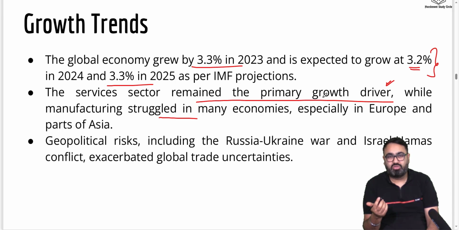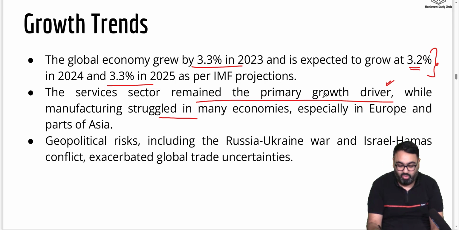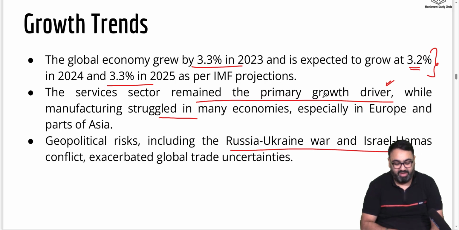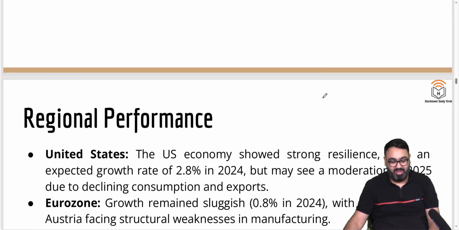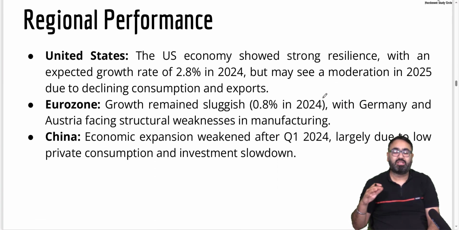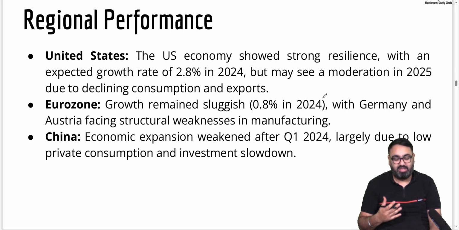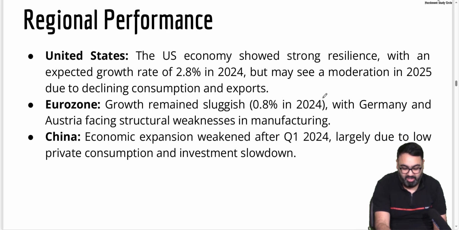The economic survey also says that the global trends still display a bit of uncertainty. The Ukraine-Russia war and the other conflicts have led to trade uncertainties not going away anywhere. The survey also talks about some regional performances. It says if you look at the US, their expected rate of growth is 2.8%.